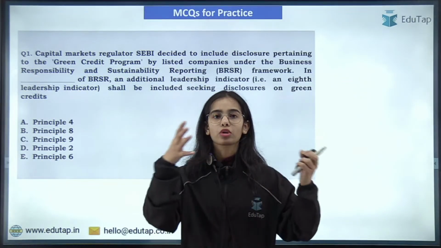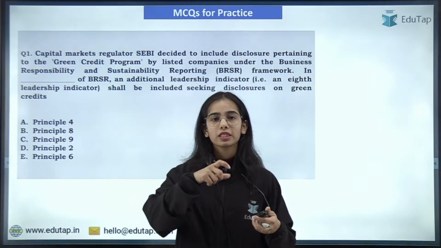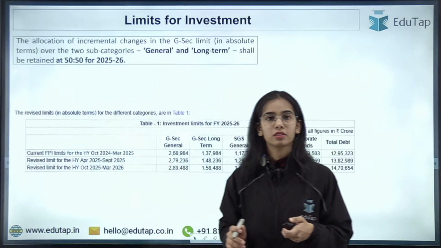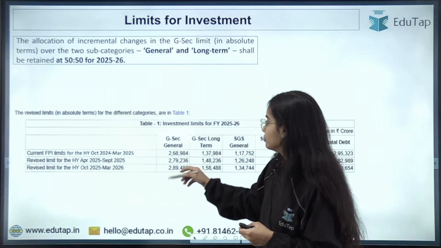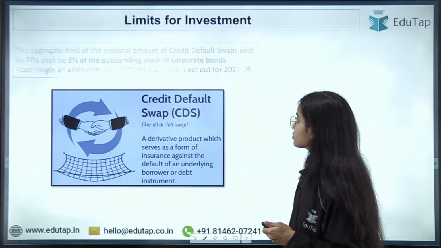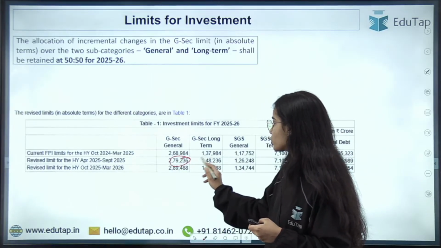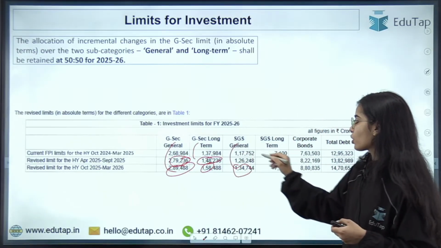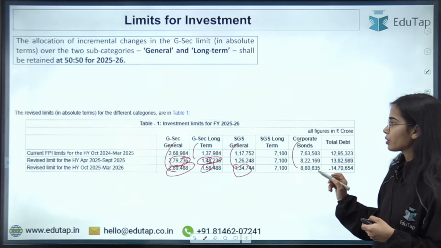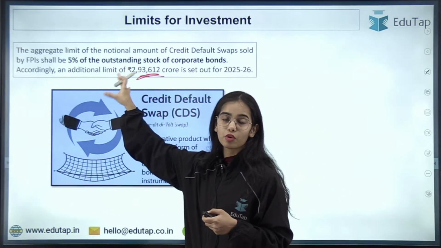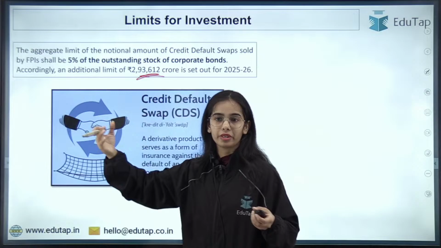Absolute limit is the total limit. Okay, it is not the individual limit, it is the total limit. Okay, for the government securities, for the state government securities, for the corporate bonds. So this is also the additional limit. This is the overall total additional limit.